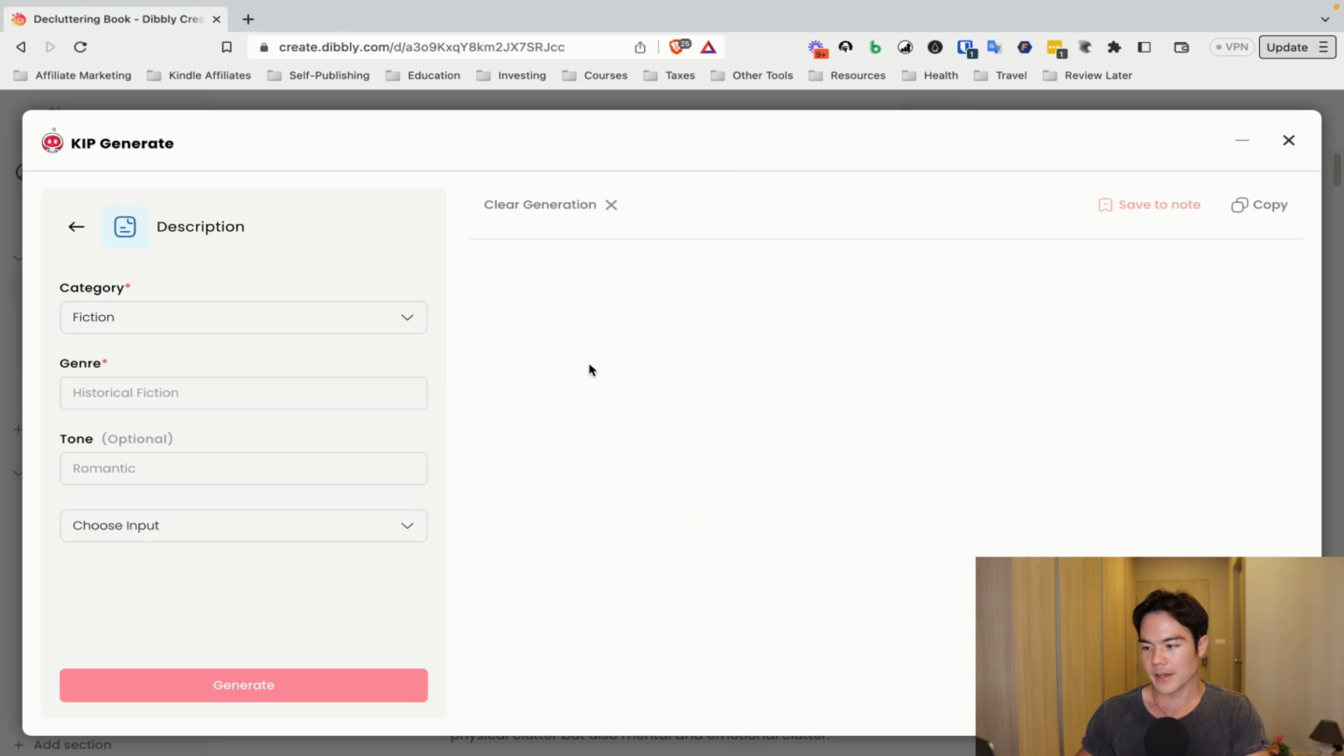So let me go back and show you the description. So description, kind of the same thing. It's just plug and play, right? So you got the fiction and nonfiction. So I'll just put nonfiction, genre is decluttering.